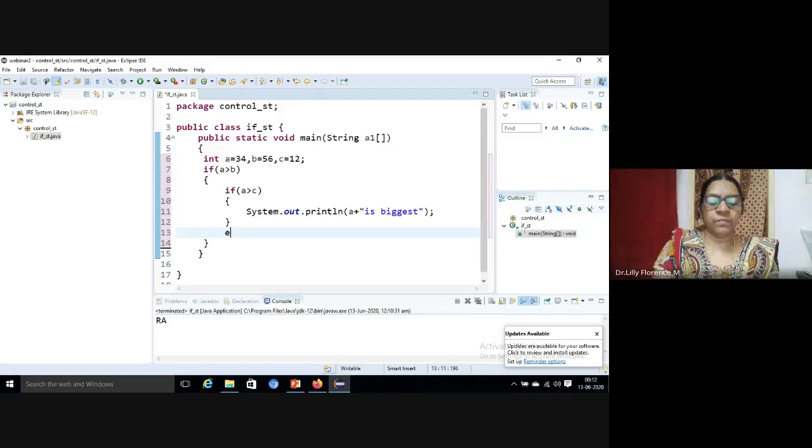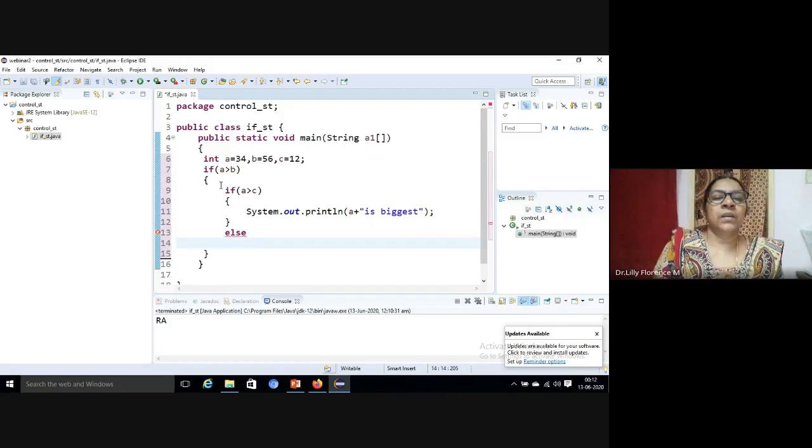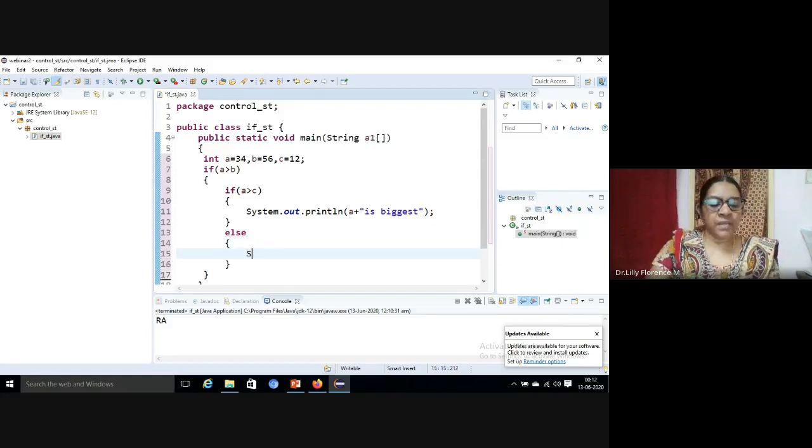Now, else. If we are checking A greater than B and A greater than C, if both are true, then it will be A is biggest. Otherwise, in our case, C will be biggest.